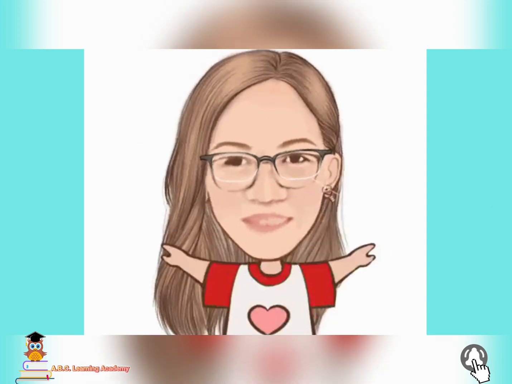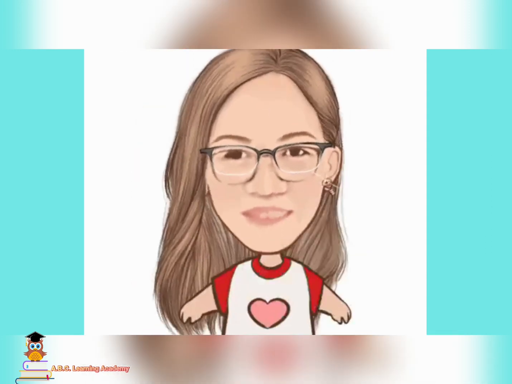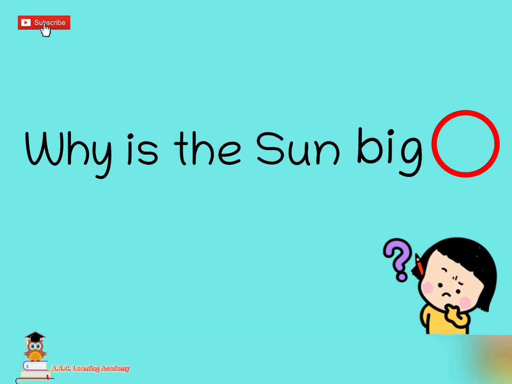Now it's your turn. You're going to tell me if we're going to put period or question mark at the end of these sentences. Why is the sun big? Are you going to use period or question mark? Very good. The answer is question mark.